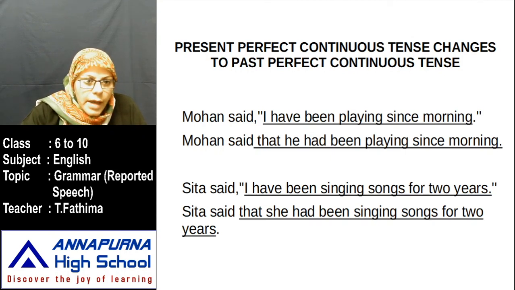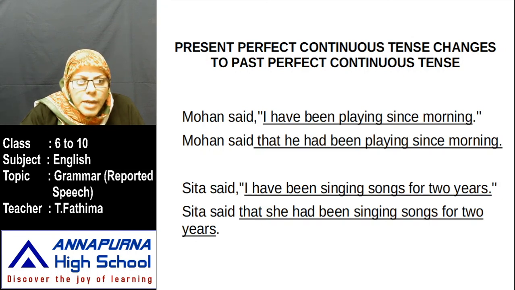Mohan said, I have been playing since morning. Mohan said that. Wherever comma and quotations are there, we have to use a conjunction. Okay, I means who here? Mohan. Mohan is a boy or a girl? Boy. He. Have will change to had. Remaining part, had been playing since morning. Sita said, I have been singing songs for 2 years. Sita said that. In the place of quotations, you use that. I means who? She. Male, female. Okay, in the place of have, what should you change? Had been singing songs for 2 years.